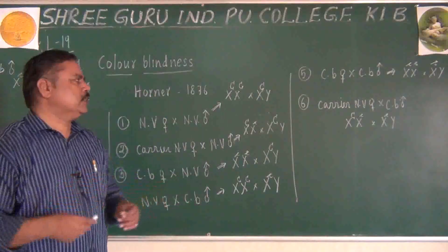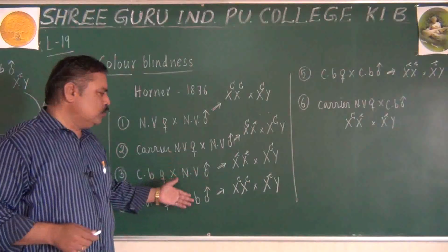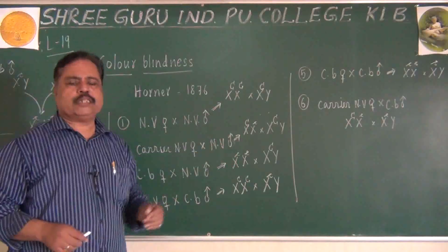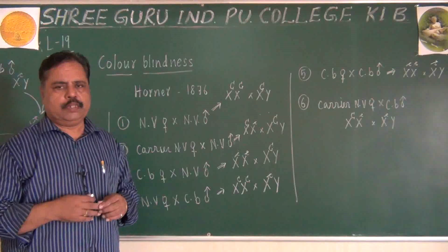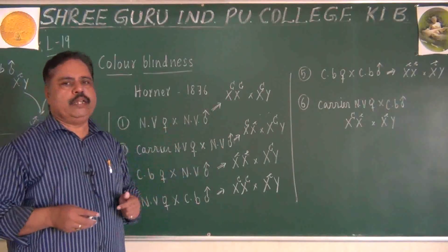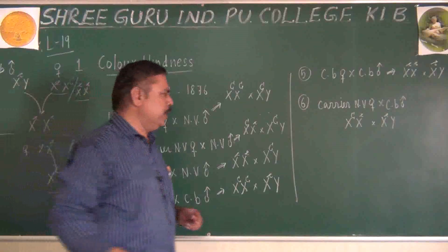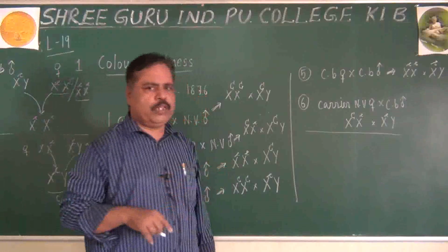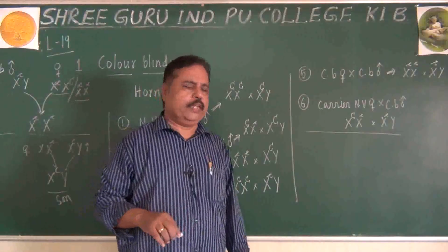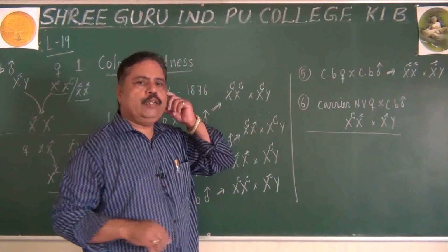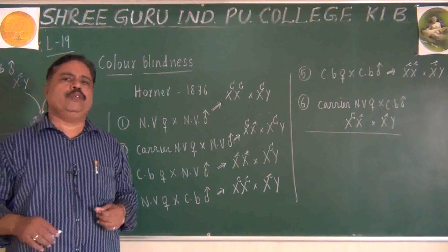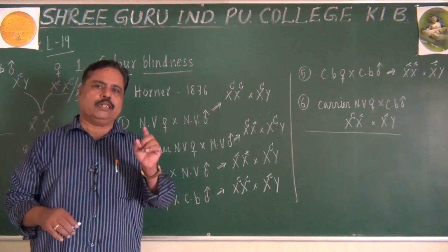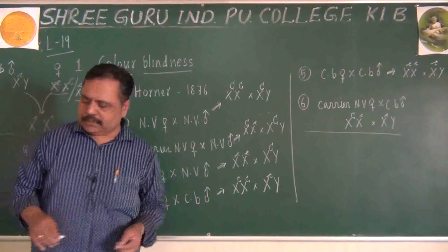Six types of marriages are possible with reference to the inheritance pattern of color blindness. Each one will give you different things, just like we saw in the blood group inheritance. Here also we can see about color blind inheritance. Remember, lastly, one point here is color blindness. Even we will tell about hemophilia now. After that, I will tell you one more point. So make note of this one. Try to derive the offspring genotype for each one so that you can understand the pattern of X-linked recessive inheritance. Make note of this.